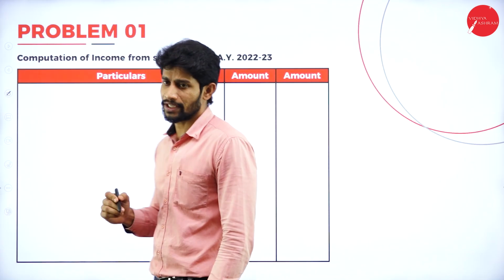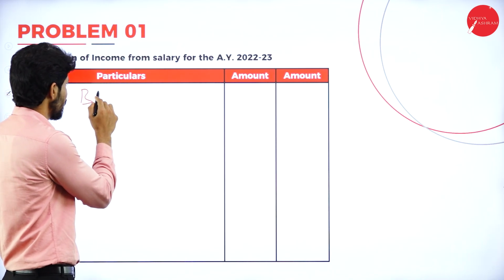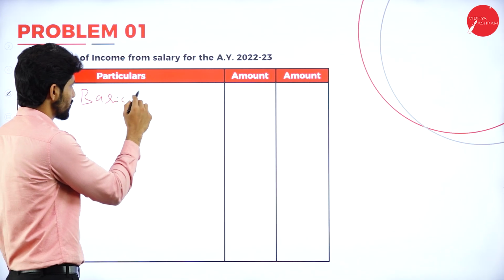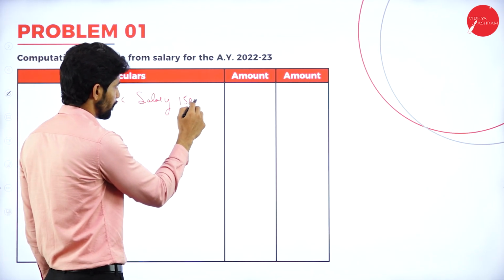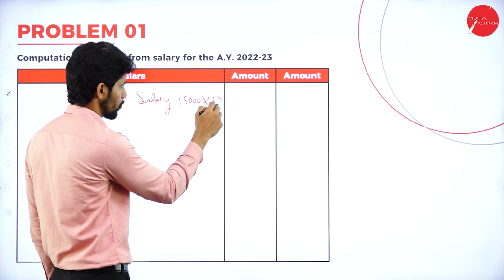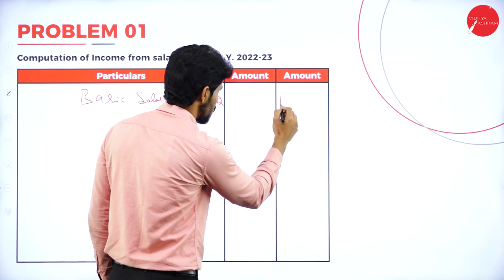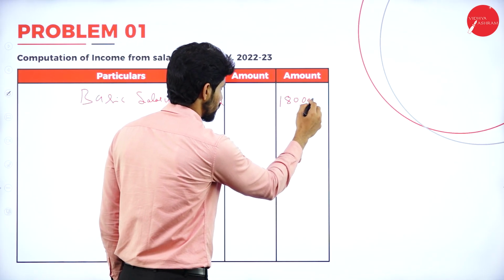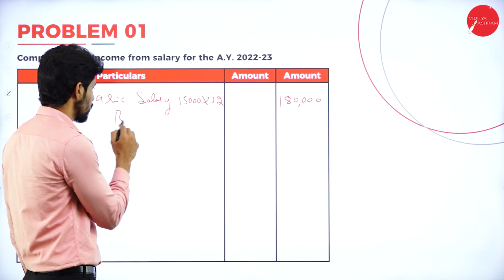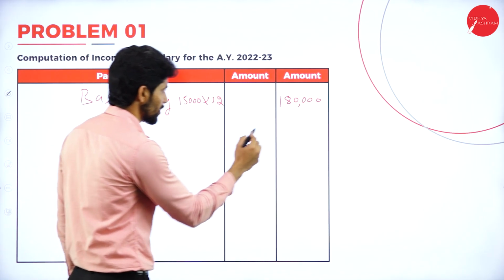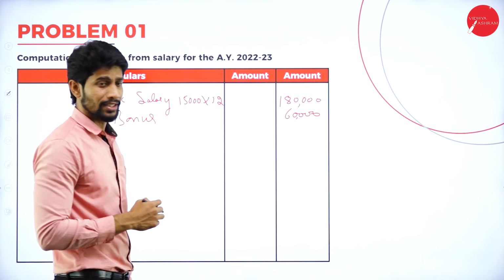So basic salary is given. First we are supposed to write what? Basic salary. So what is the basic salary received? It is rupees 15,000 per month into 12 months. How much will you get? You will get 1,80,000. Bonus is given in the problem, right? So what is the value of bonus? Yes, it is 60,000.